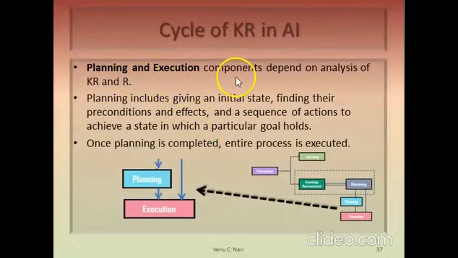The planning and execution component is again in the portion outside the rectangle, that is, in the environment area. It depends on the analysis of knowledge representation and reasoning. So we have perception here, then learning here.